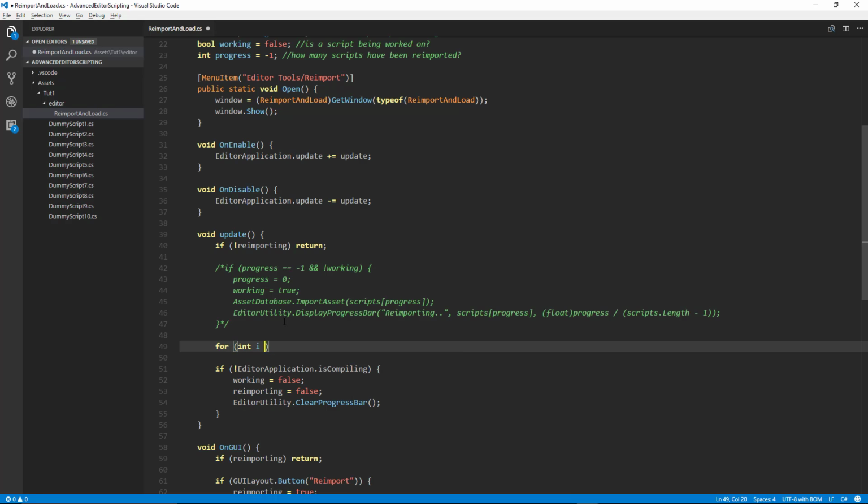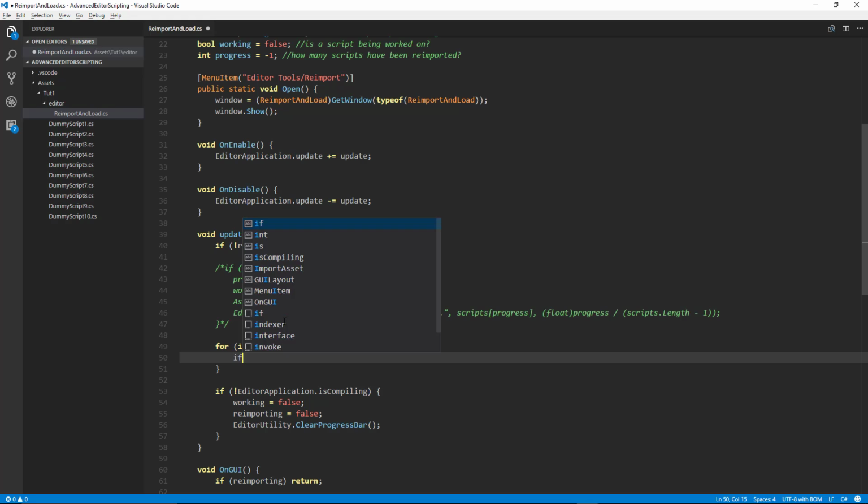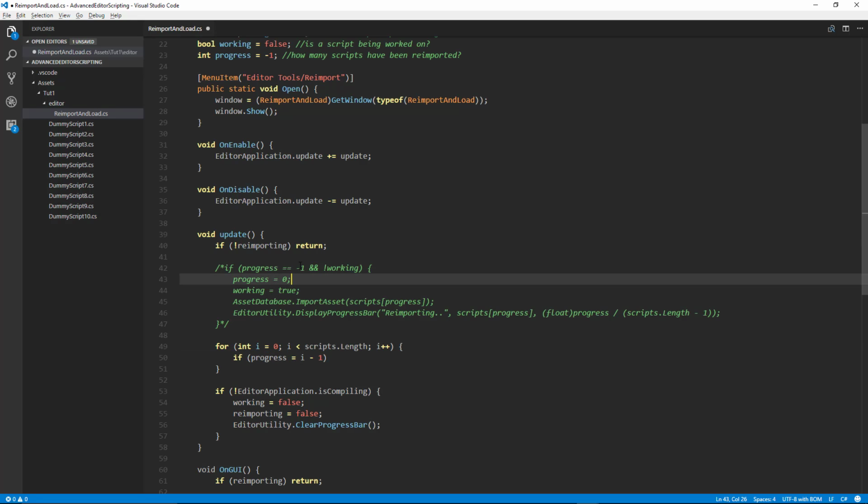We'll say int i is equal to 0, while i is less than scripts.Length, and we increment i. And then we say if progress is equal to i minus 1. So if you think about this, the progress in this case is equal to 0 minus 1. So we can say if progress is equal to i minus 1, and we need 2 equal signs here for the equality operator.